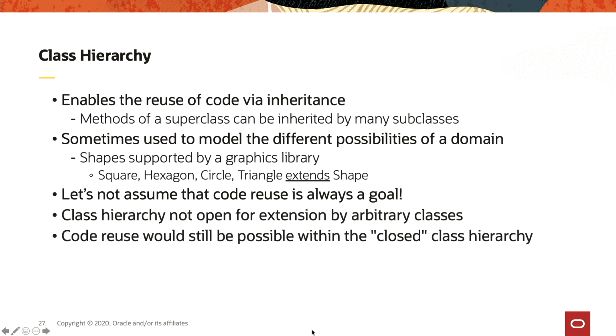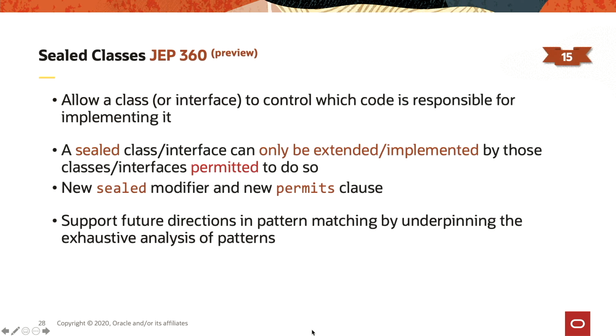So what we need is a class hierarchy that would be closed, and won't be open for extension by any class. Basically, code reuse would still be possible, but within a well-defined and closed class hierarchy. And that is what sealed classes are bringing to the platform. So a sealed class allows a class or interface to control which code is responsible for implementing it.